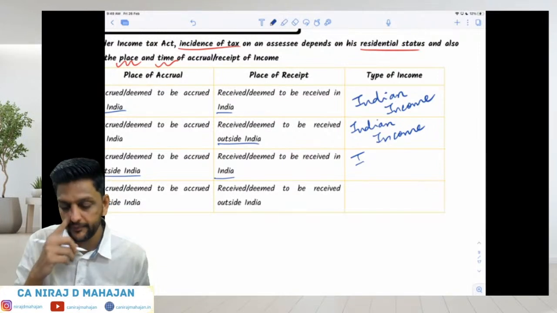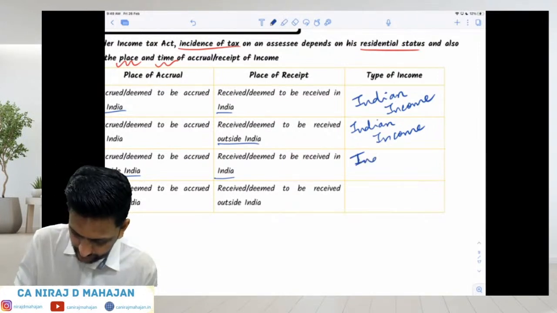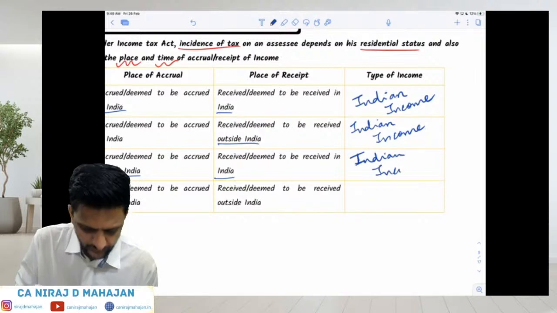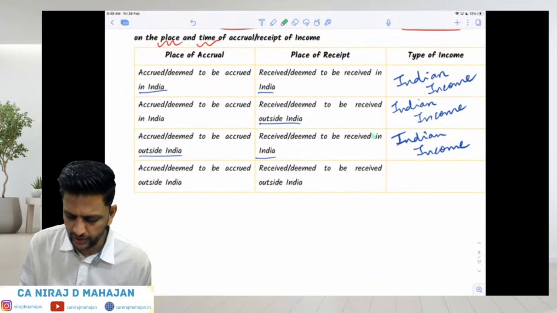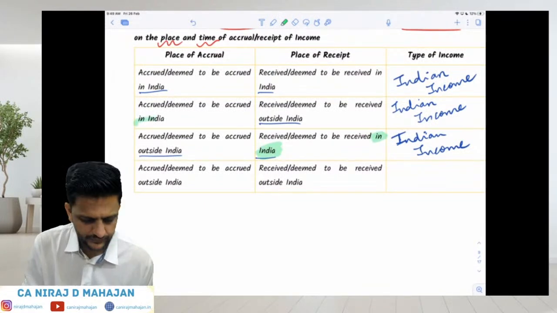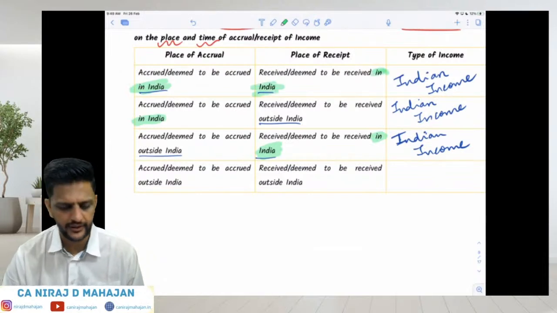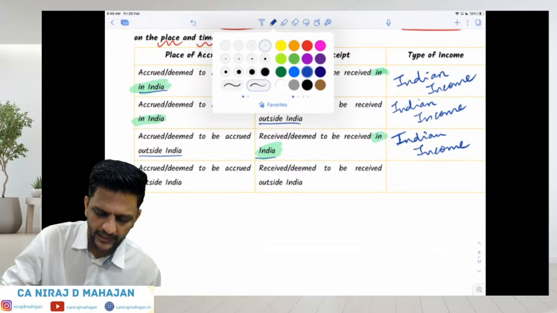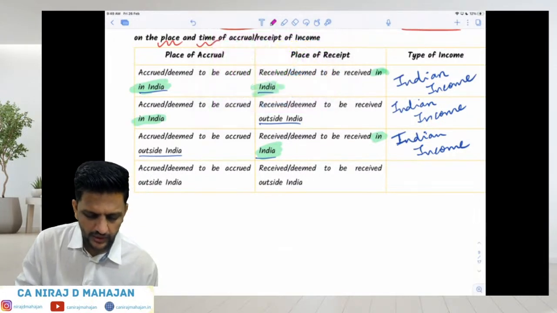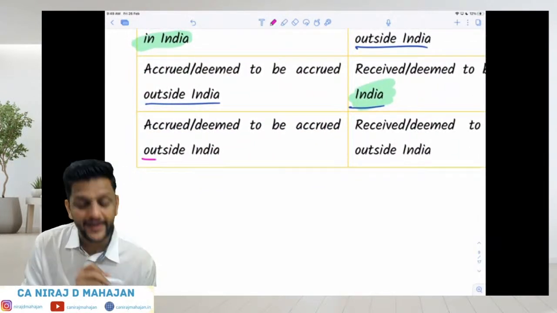Correct? So please keep in mind, any kind of connection with India, it becomes Indian income.